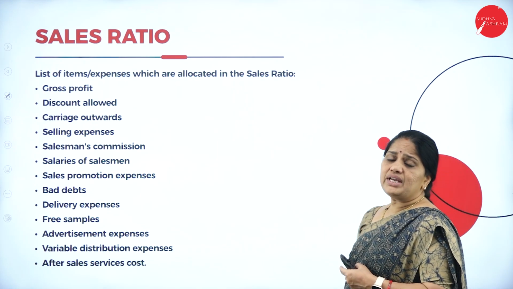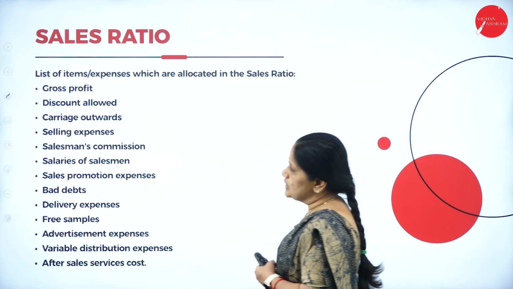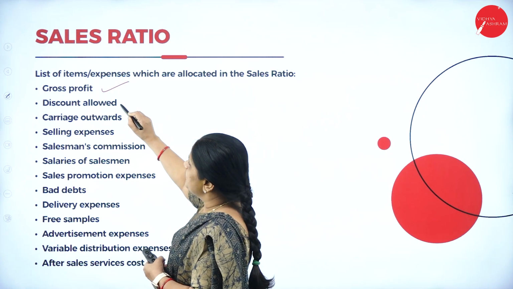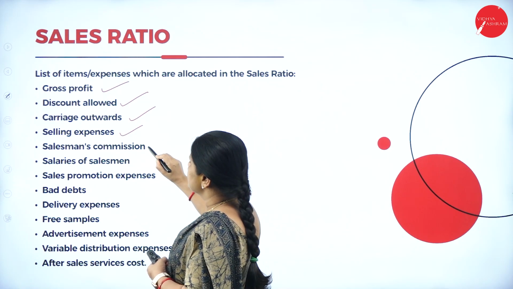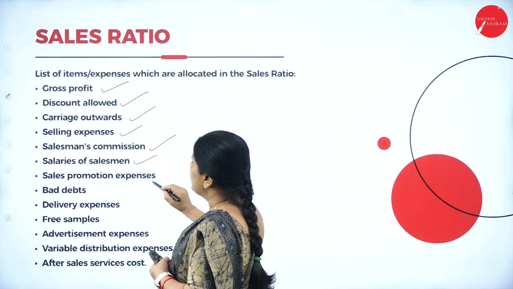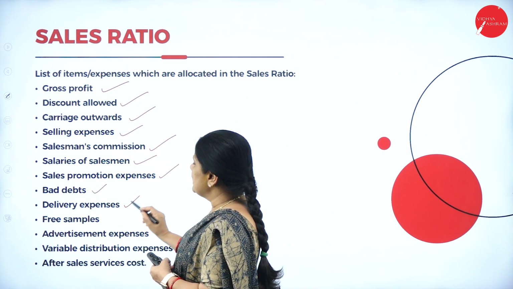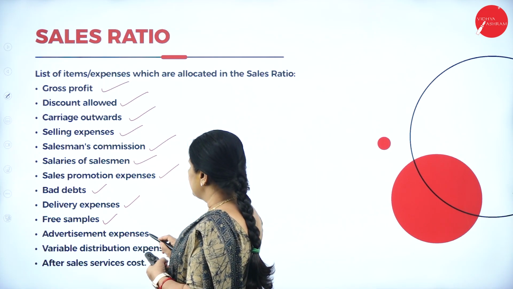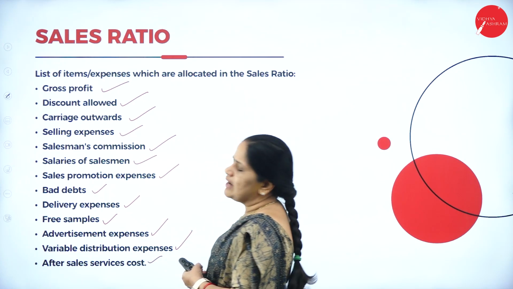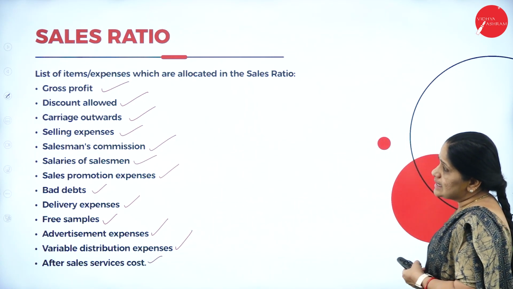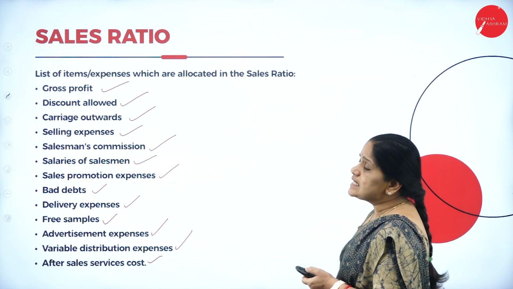Here we have the list of items which are to be divided on the basis of the sales ratio. The first one is the gross profit, second discount allowed, carriage outwards, selling expenses, salesmen's commission, salaries of salesmen, sales promotion expenses, bad debts, delivery expenses, free samples, advertisement expenses, variable distribution expenses, after sales service cost. These are the items to be allocated on the basis of the sales ratio.